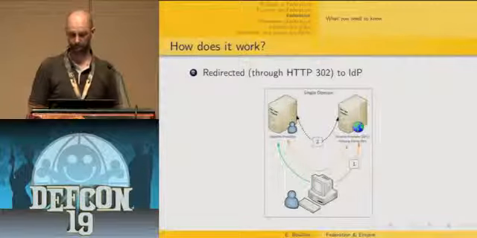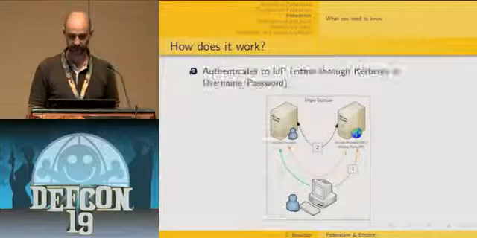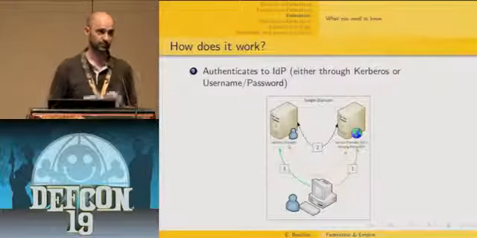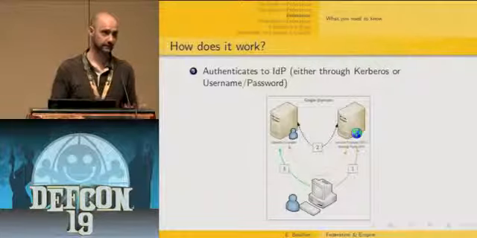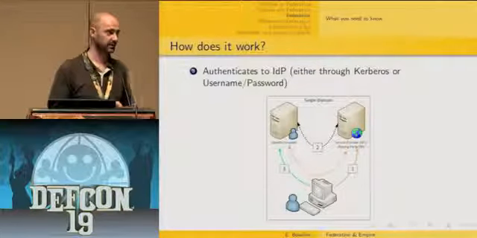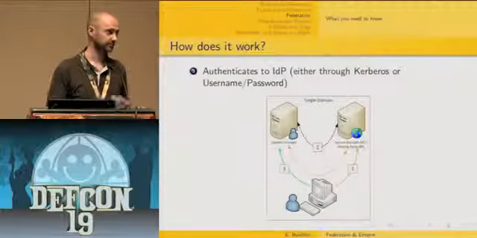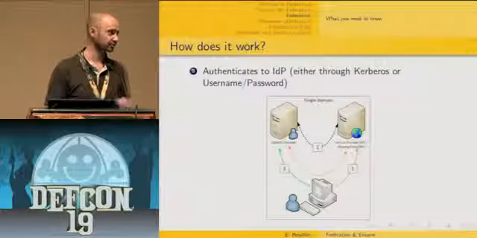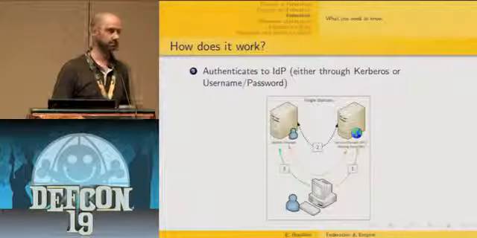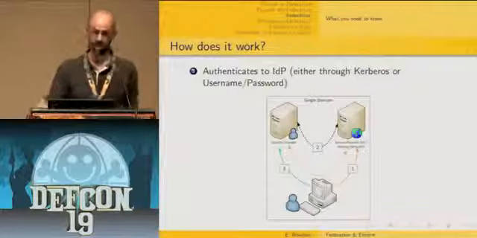And at this point, the user's identity provider is going to authenticate the user one way or another. We don't have to know the type of authentication that's going to be used at that point. It can be providing a login and password or just using the corporate single sign-on solution, typically Kerberos-based.